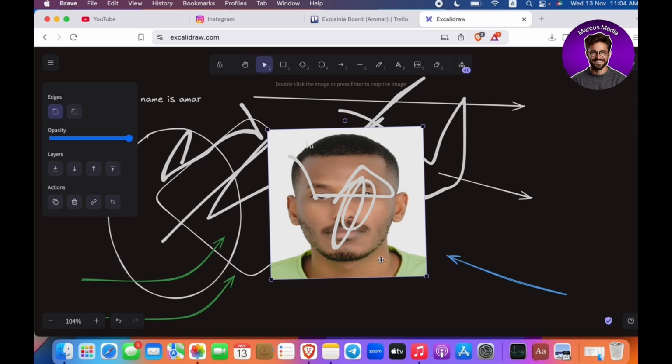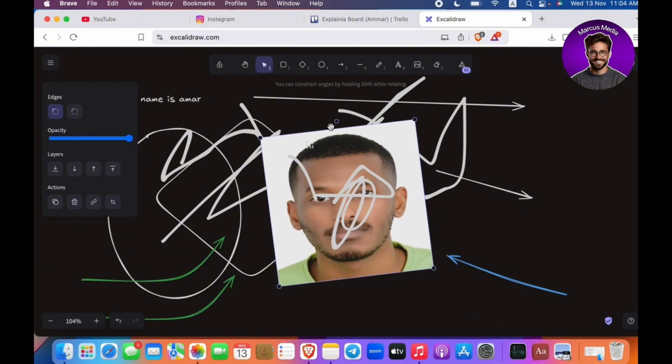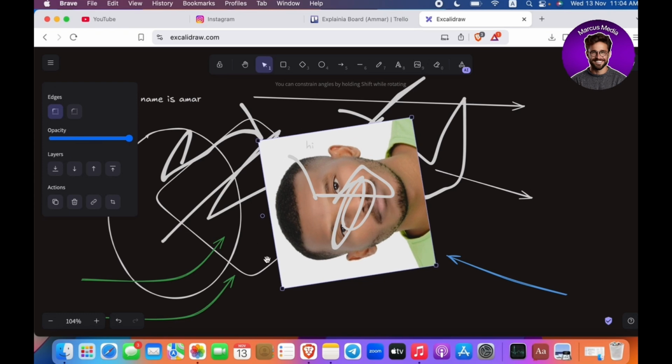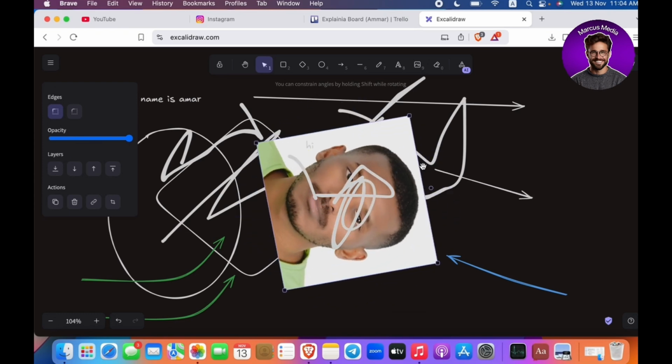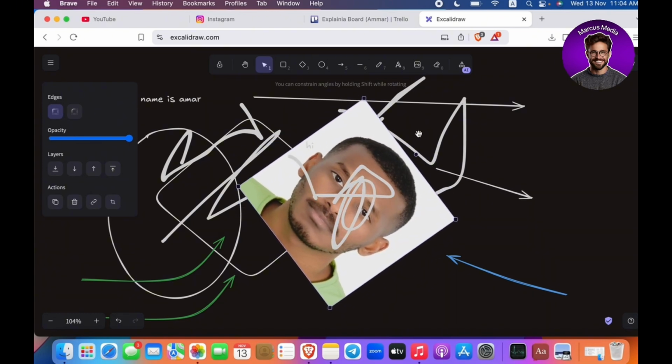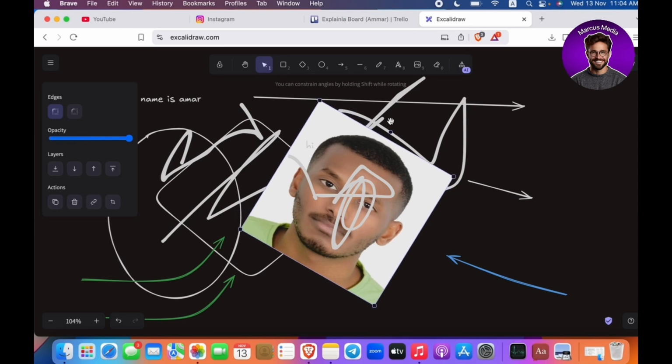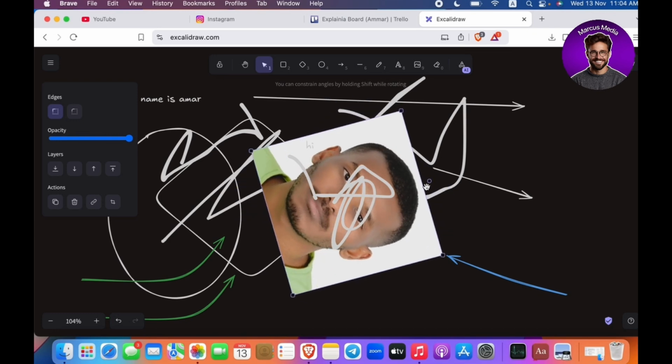So what I'm gonna do, I can just go ahead right here, and you're gonna see the circle right here at the top of my picture. And what I'm gonna do, I could just rotate it like this, right, to just change the place or change the ratio. If I want it to be 45 degree or 90 degree, that depends on your project, right?